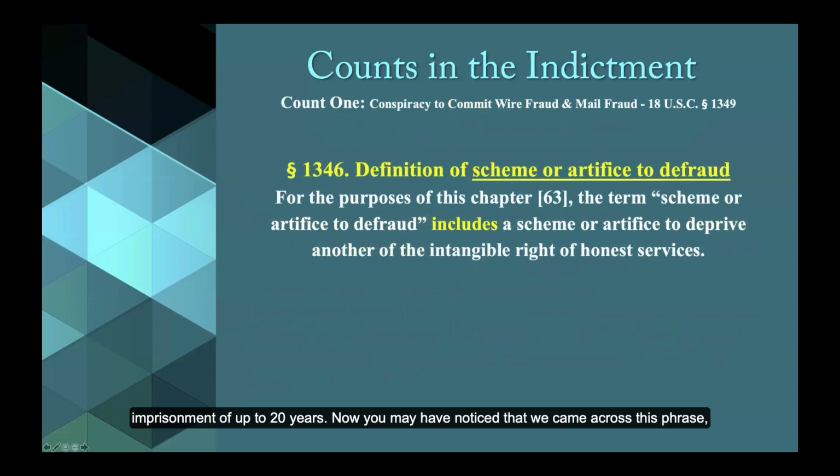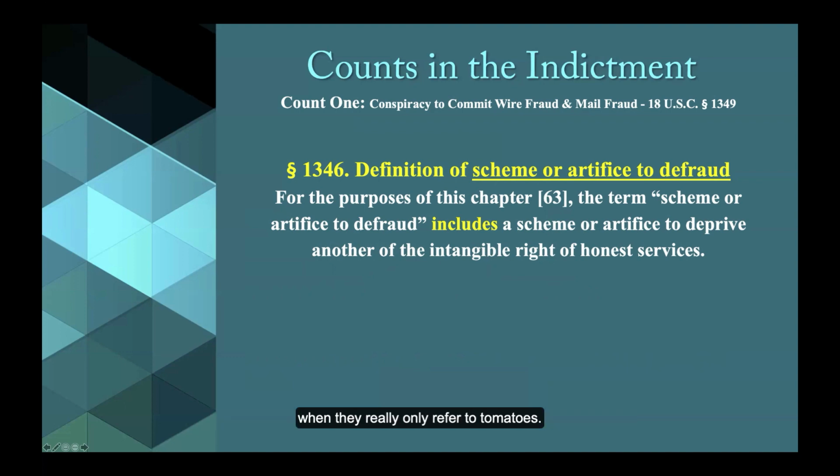Now, you may have noticed that we came across this phrase, scheme or artifice to defraud, in each section Mike was accused of violating. Because terms and phrases in law may be given special meanings, it's always important to find out what the definition of them is in any statute you're concerned with. For example, a statute may be written to say that, quote, for the purpose of this statute, the word apple refers to the vegetable commonly known as a tomato, close quote. If you don't know that by reading the definition, it might be really confusing to read about violations relating to apples when they really only refer to tomatoes.